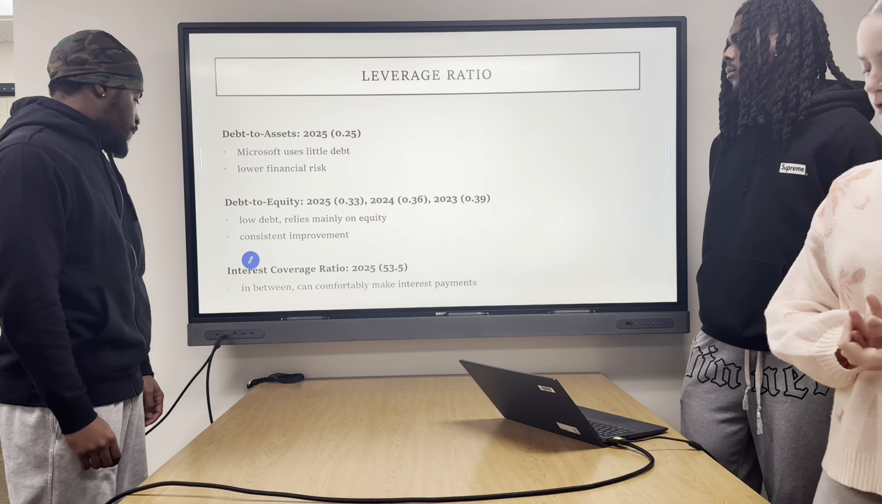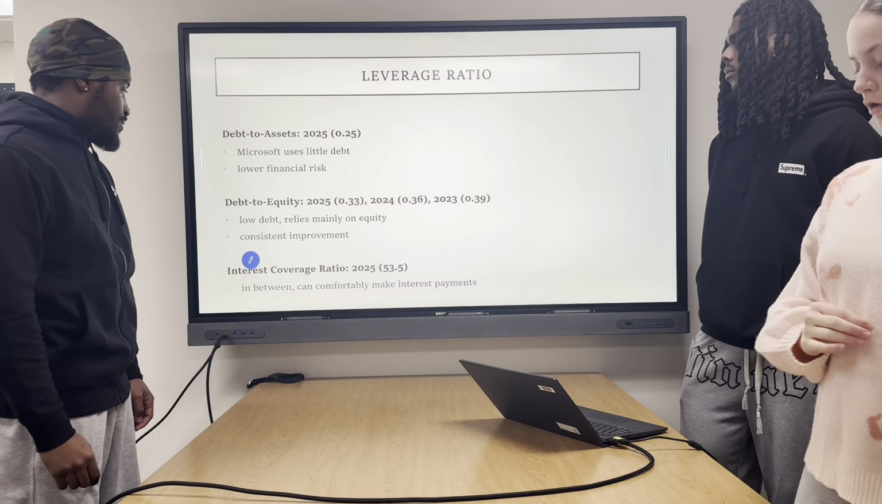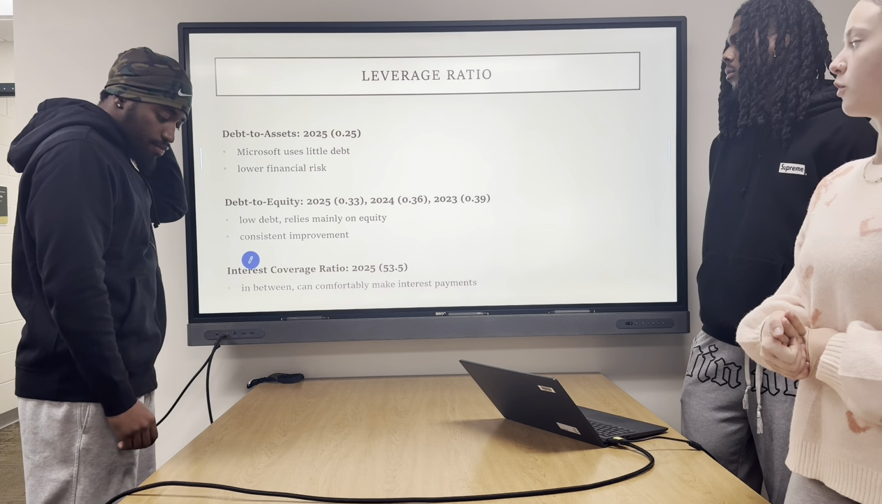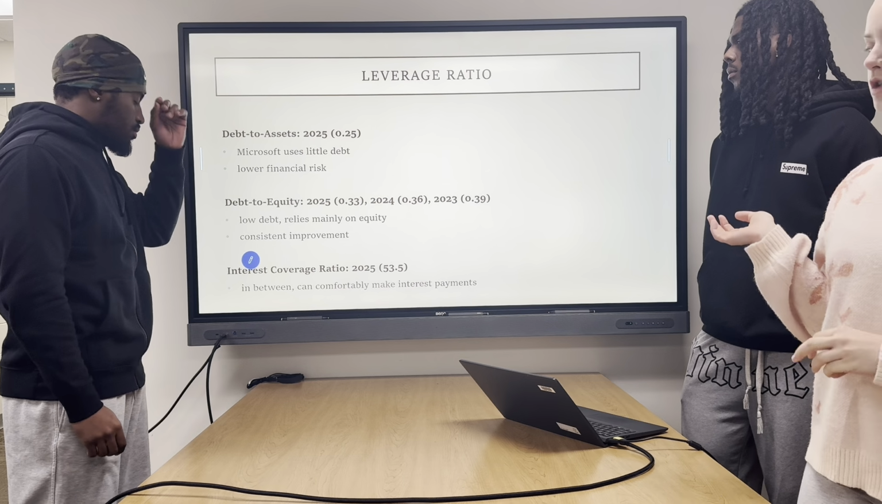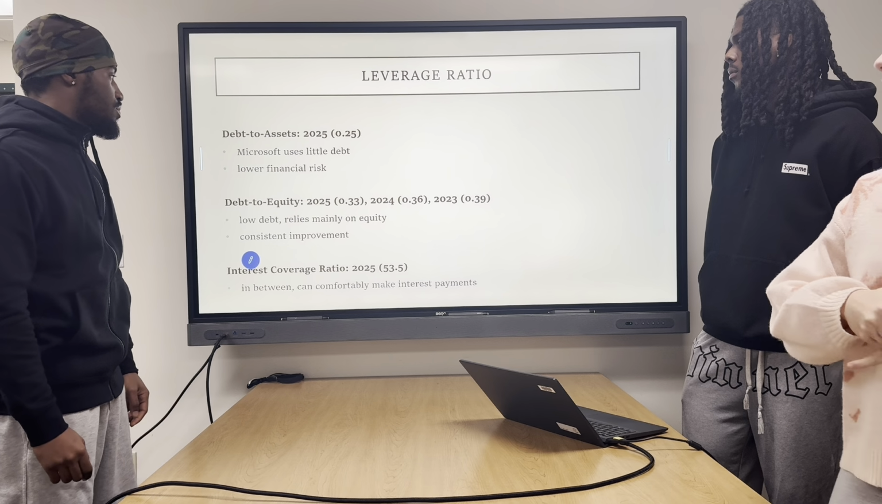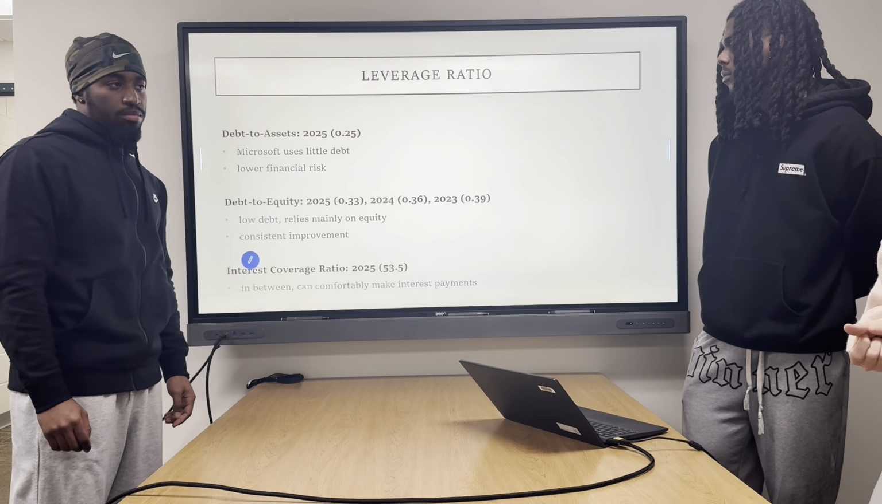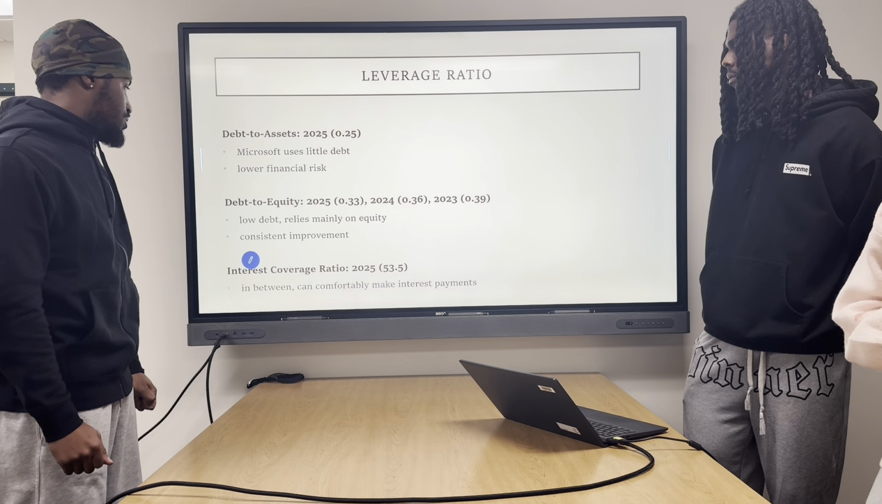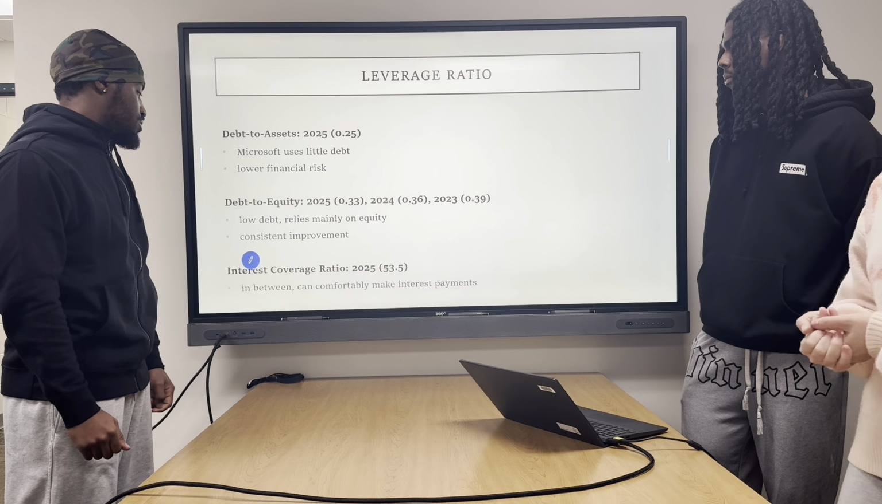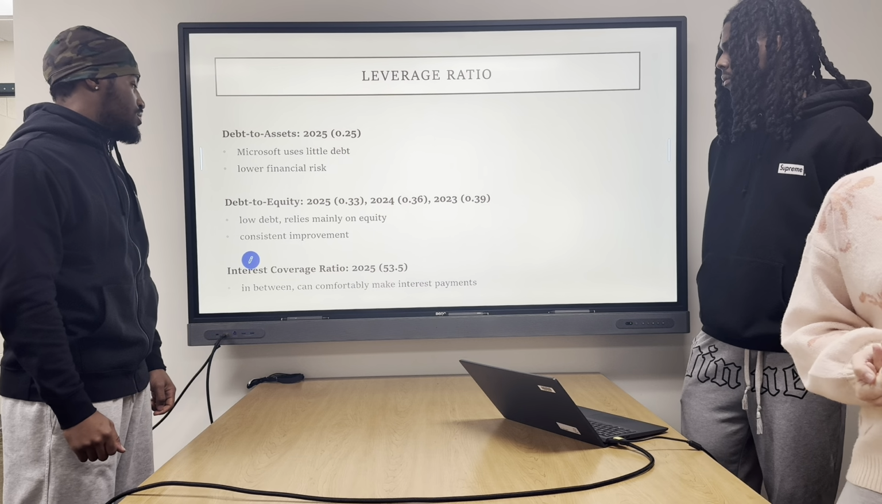Debt to equity compares their total liabilities to Microsoft's shareholder equity. Right now they're at 0.33, and as you can see from previous years, this is a consistent improvement, meaning that they have low debt and rely mainly on equity. And lastly, for their interest coverage, they are currently at 53.5, which means they're in between, not too high, not too low, and they can comfortably make their interest payments.